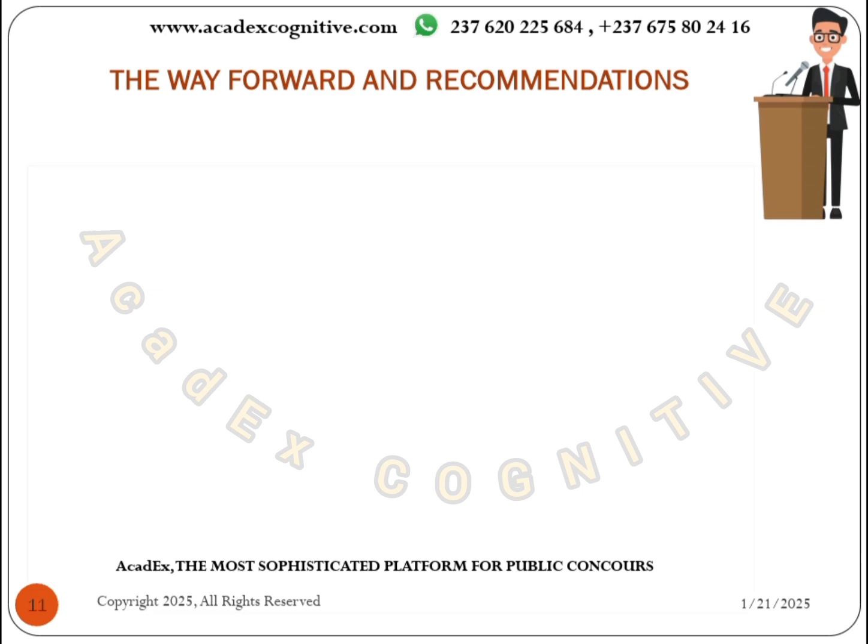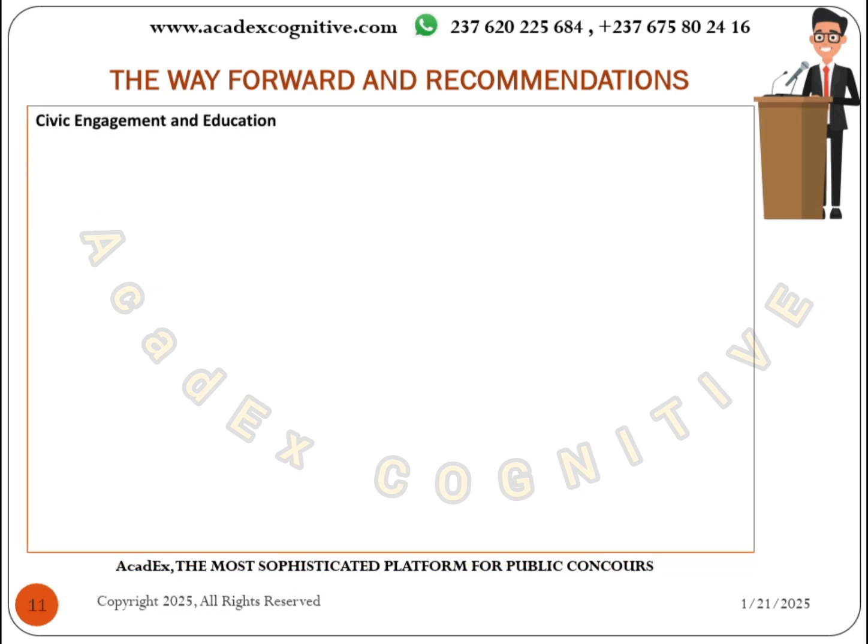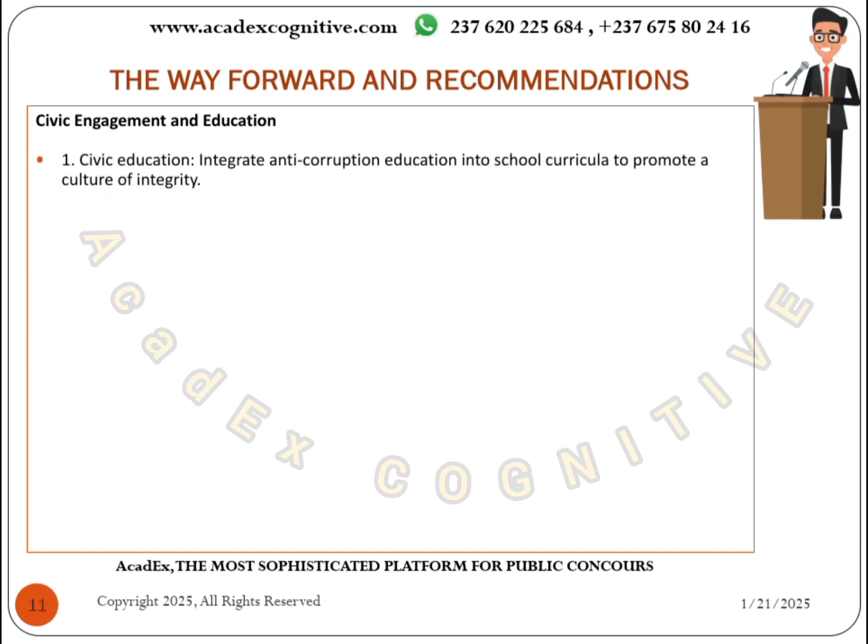We are still on recommendations. Now we'll look at civic engagement and education. The lesson on anti-corruption should be taught in civic education. Civic education is already a topic in primary and secondary schools, and even courses in some universities in Cameroon. So this lesson needs to be taught there, so that as the young Cameroonians, the young leaders of the future Cameroon, are growing up, they grow up with the notion that corruption is very bad.